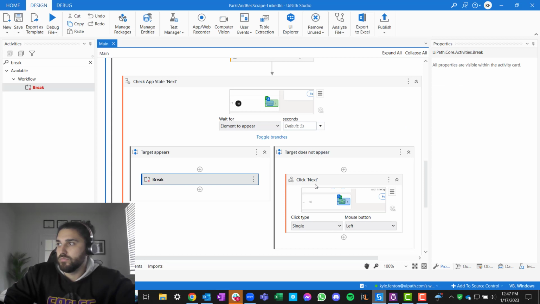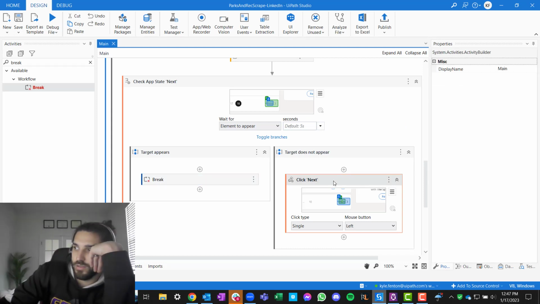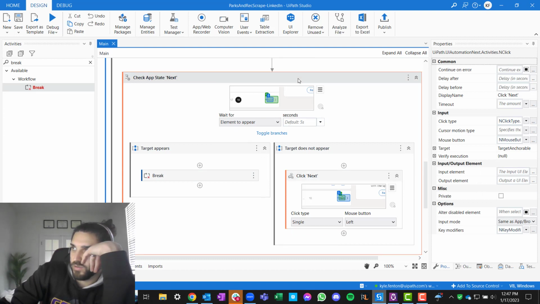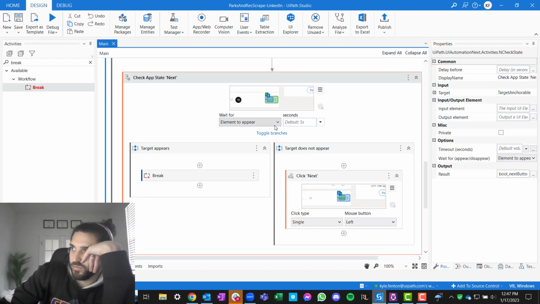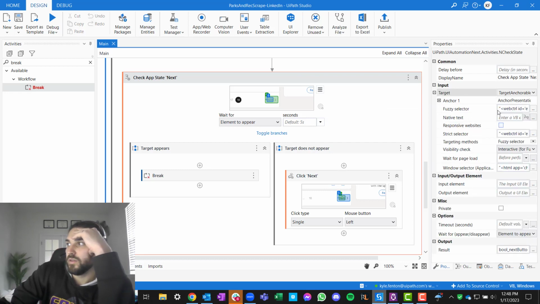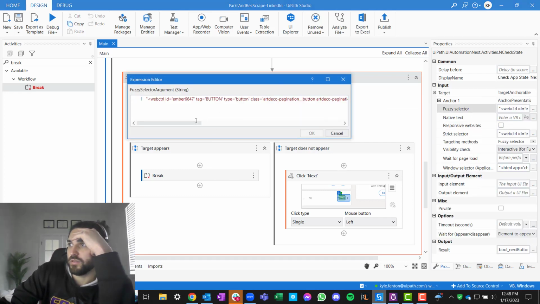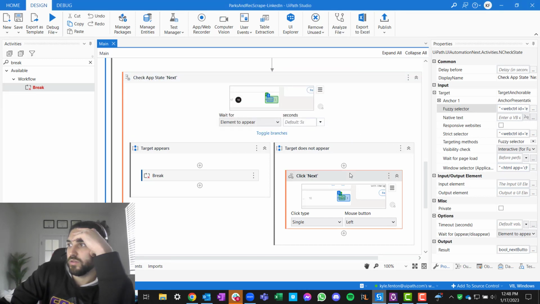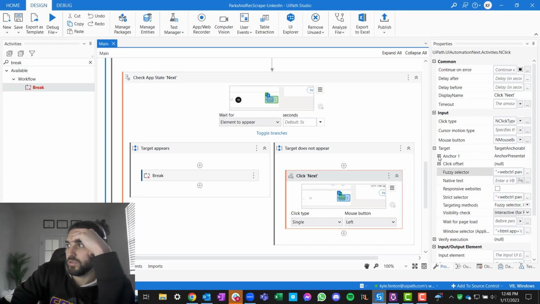Oh, it did find. Okay, so we have to find something different here on the disabled because it says this appeared. If it appears, break the loop. So this is saying that this specific selector. Okay, so maybe we need to get a little creative on our target. So here we're doing a fuzzy selector, type button, class, this disabled, right? And then if we do this one, target,